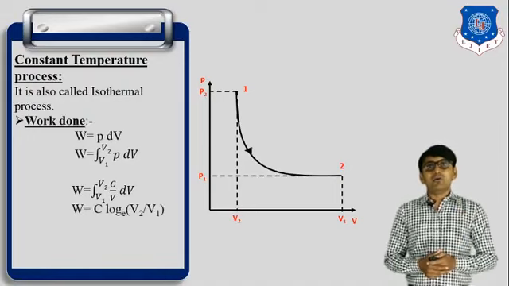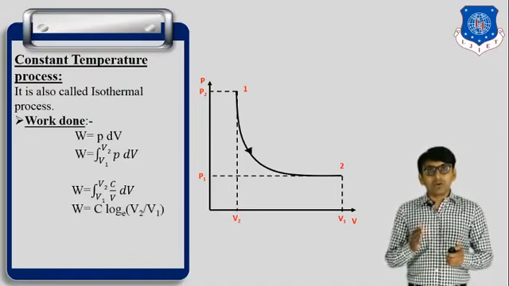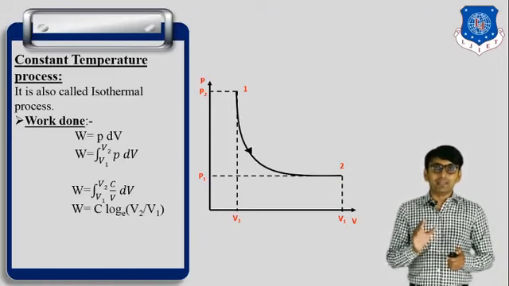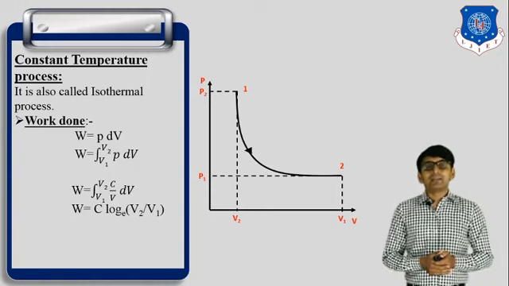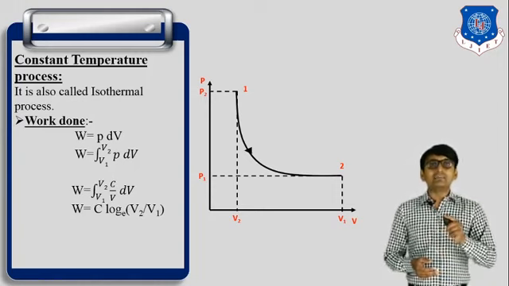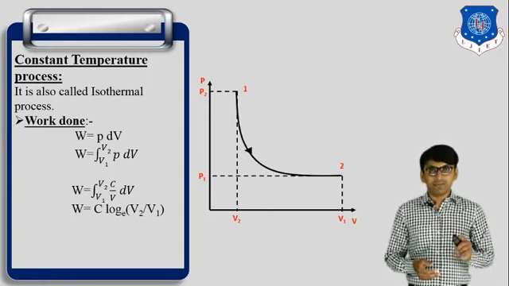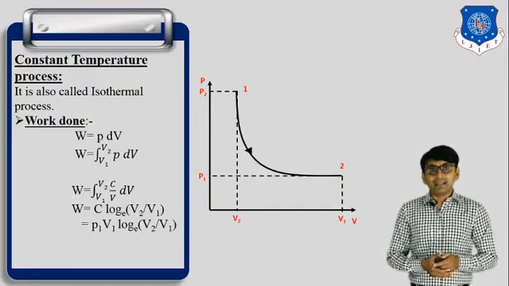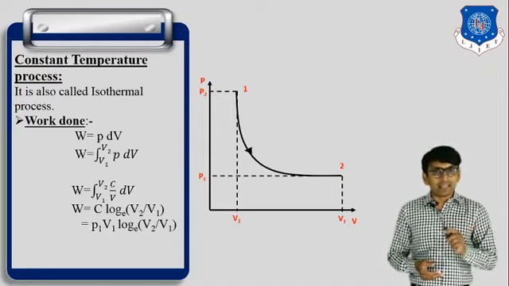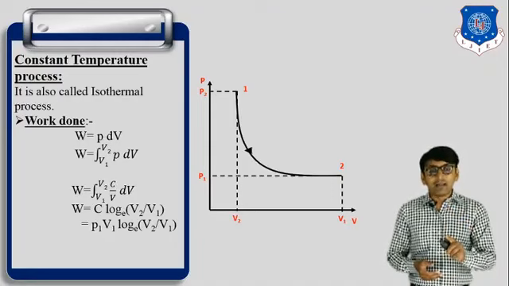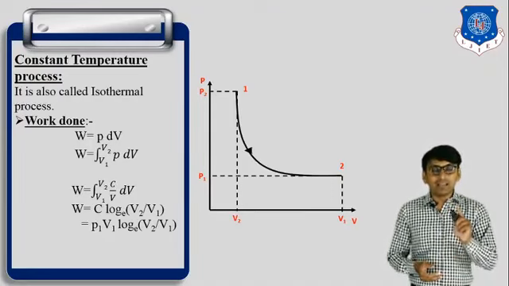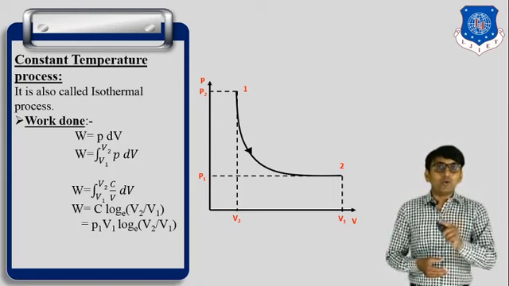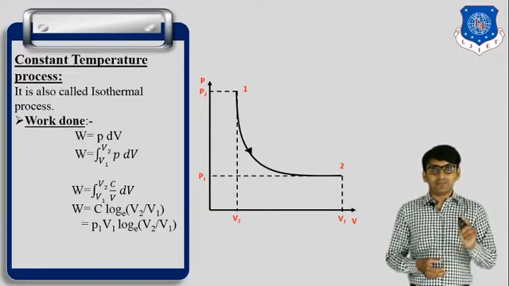Okay. Now if we take C as common and integrate 1 by V dV, then we get C log base e (V2 by V1). Now this C is equal to PV. So at point 1, P1 V1 is equal to C. So W is equal to P1 V1 log e (V2 by V1).